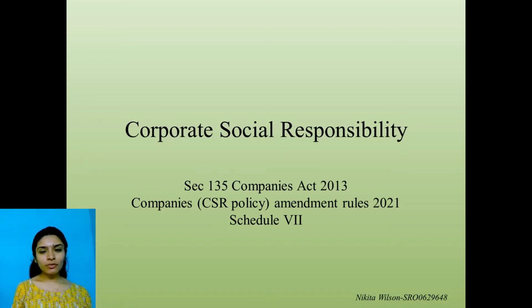These rules were amended earlier, changed in 2018, and the amendments that were made in 2019 and 20 were notified on 22nd of January 2021. Along with these rules, you also have to read Schedule 7. What is Schedule 7? Schedule 7 is a list of activities towards which a company can contribute their CSR funds.